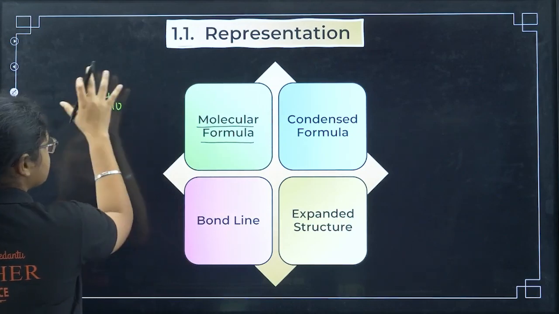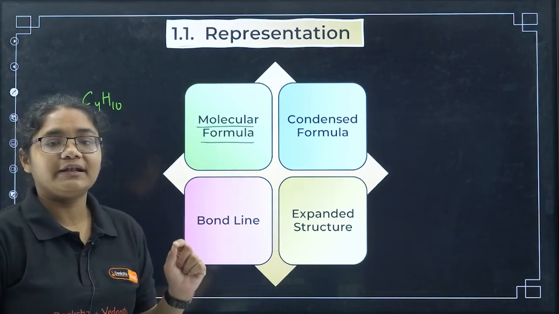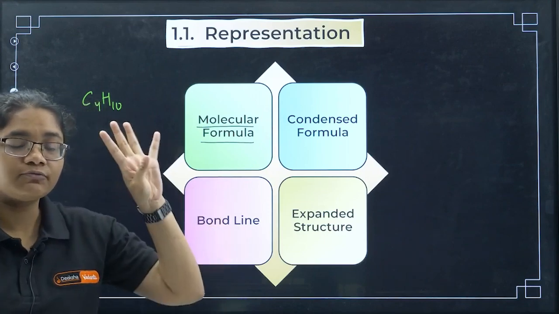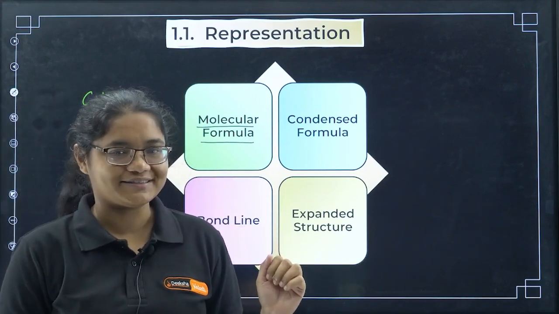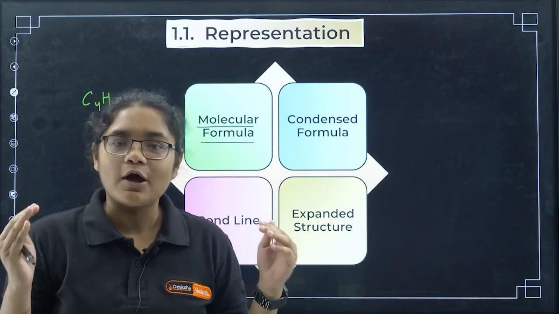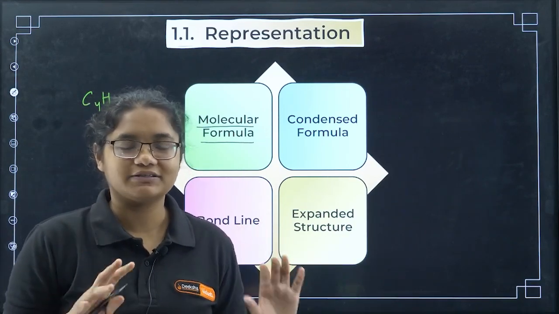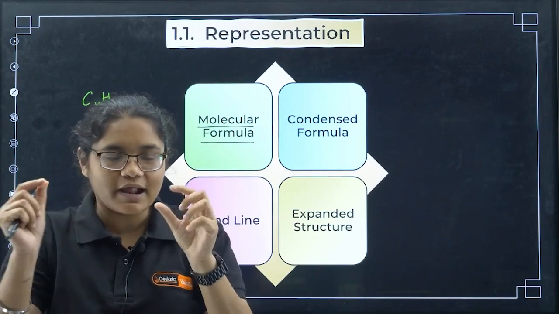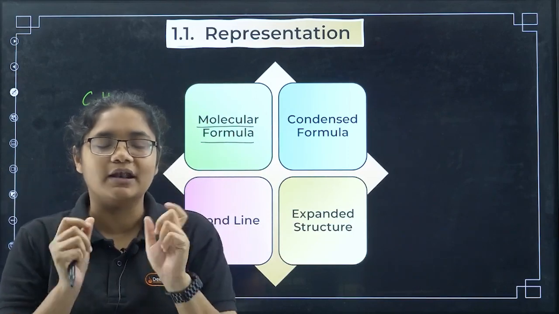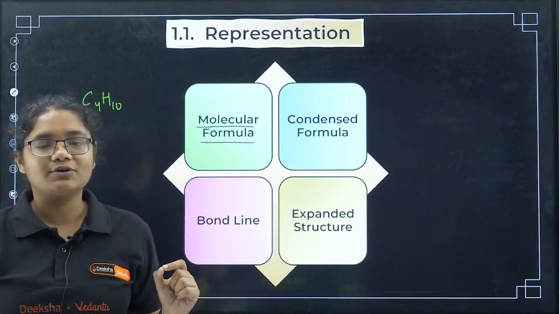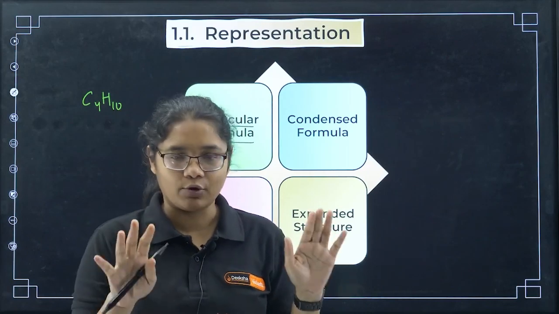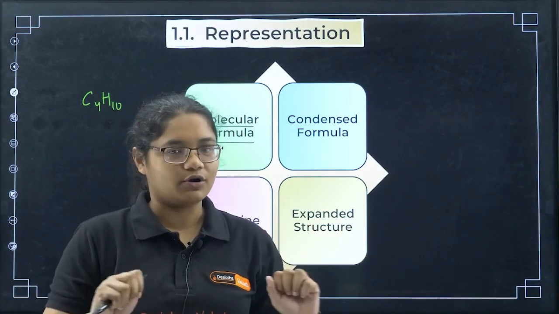For example, I have C4H10. What does this molecular formula tell you? It tells you that in this compound there are 4 carbons and 10 hydrogens, right? Very simple. How many carbons are there? 4. How many hydrogens are there? 10. So if you just write the elements and below that write the number of carbons and hydrogens present, that is called your molecular formula. And I hope this is very clear to all of you.